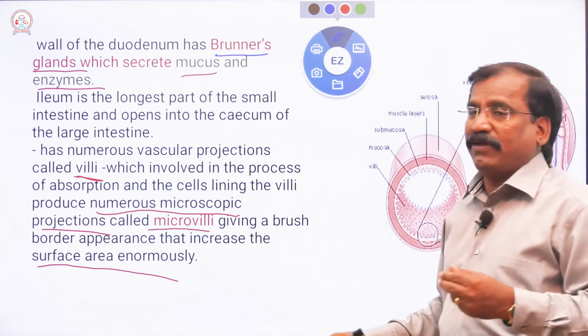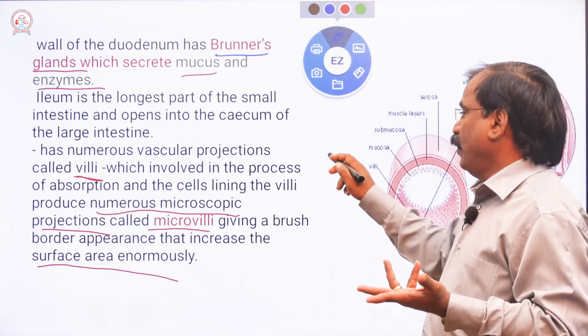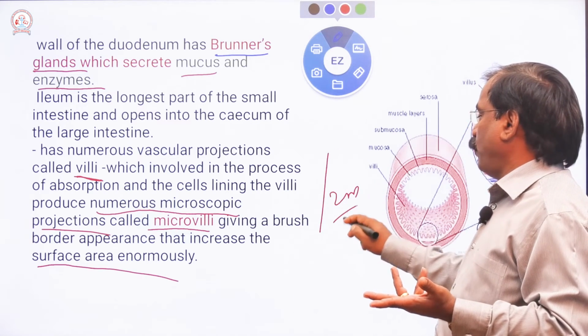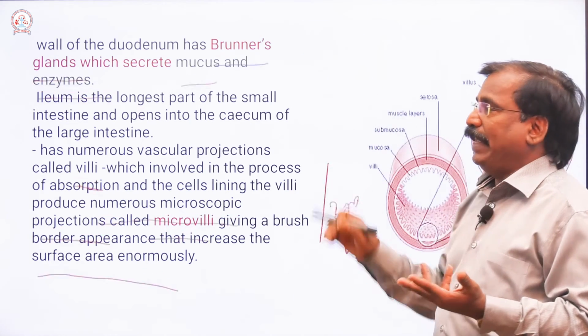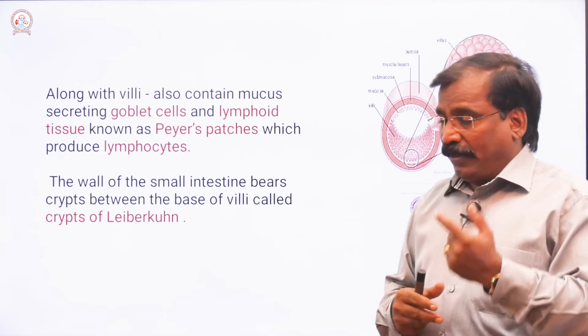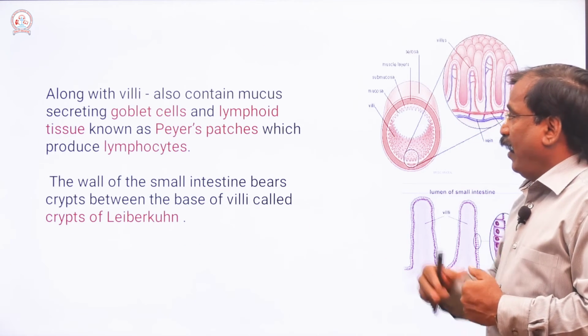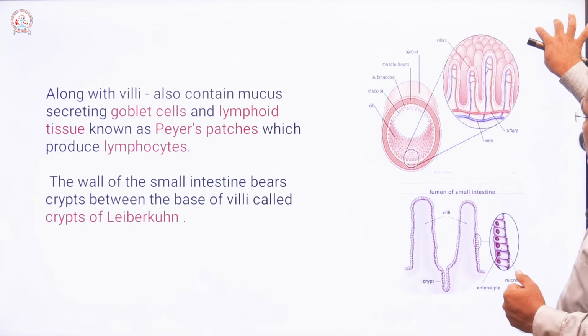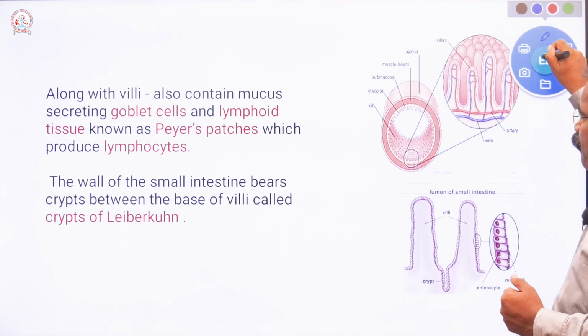Don't get confused between villi and microvilli; it is important from the 1-mark or 2-mark point of view.